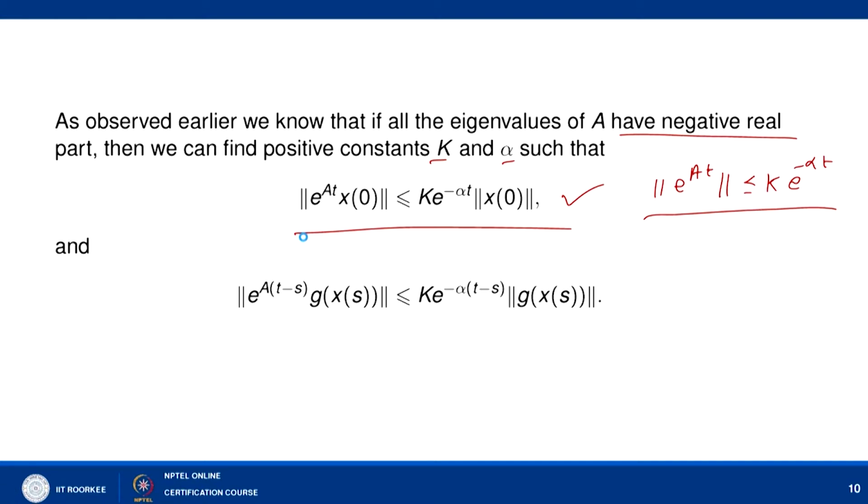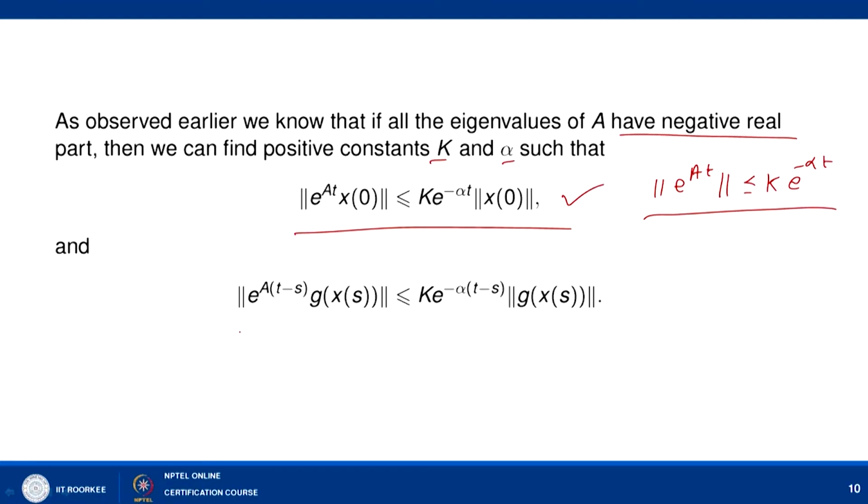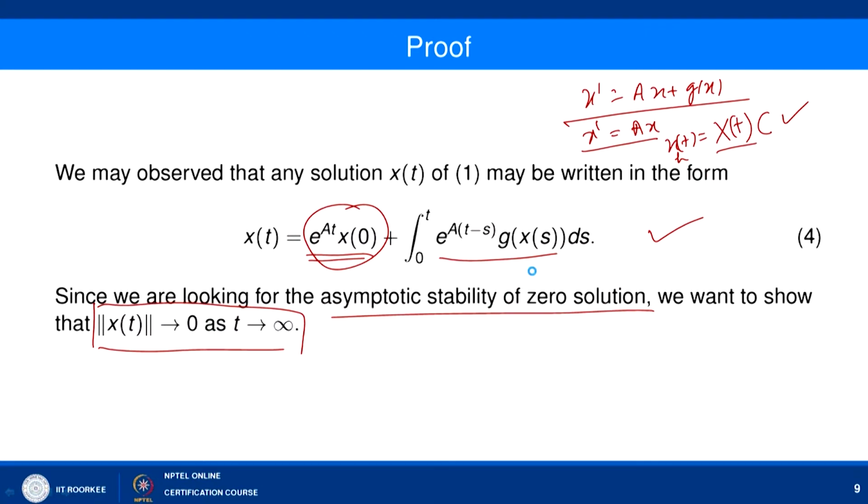Now look at the inner integrand, basically e to power A(t minus s) g(x(s)). In a similar way we can say that the norm of e to power A(t minus s) g(x(s)) is less than or equal to k e to power minus alpha (t minus s) norm of g(x(s)). So here we have found the upper bound. Still it is not sufficient, because it is quite difficult to simplify this expression.